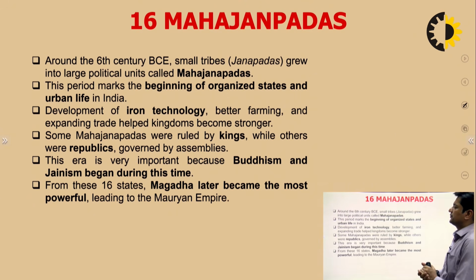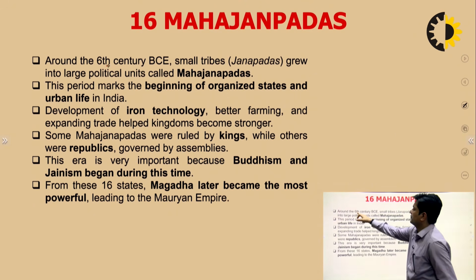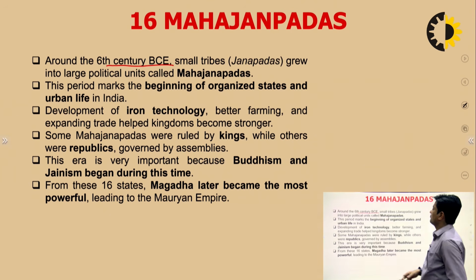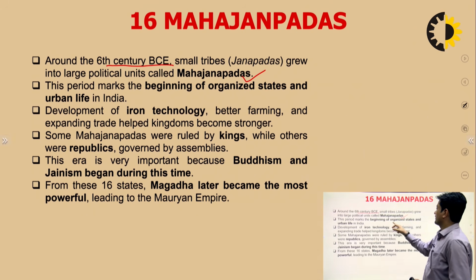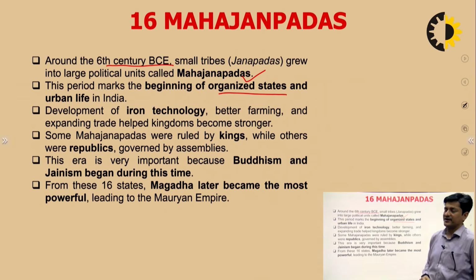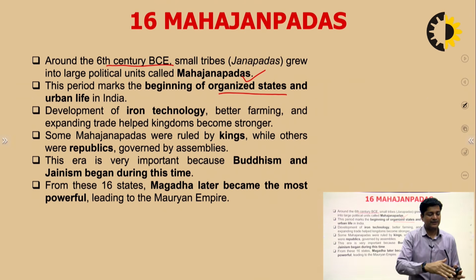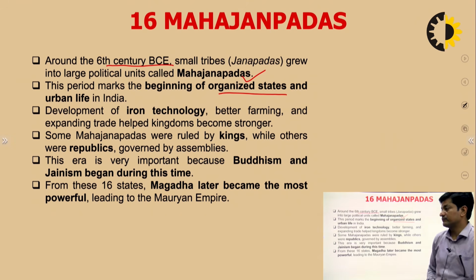So I have already told that around the 6th century, 600 BC time period, small tribes, Janpadas, grew into large political units called Mahajanpadas. This period marks the beginning of organized states and urban life. From the tribal life, things got organized, and ultimately Janpadas formed, and thereafter the greater Janpadas became the Mahajanpadas, and we get the evidence of this from various sources.